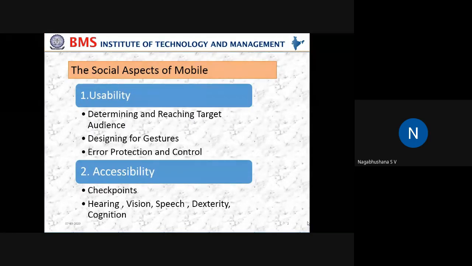So if something unavoidable happens, if accidentally something happens when you are using an application, how reliable is your application? Say, for example, there might be an app where you are trying to pay the electricity bill or mobile recharge.